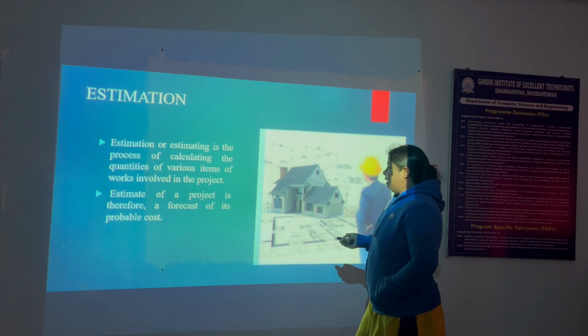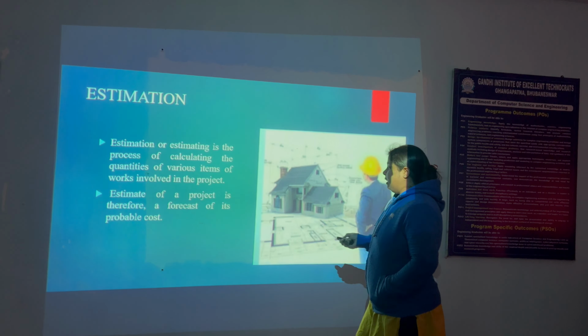We discussed the culvert and bridge. This is the classification of culvert. A culvert is considered a linear waterway of up to 6 meters. A bridge is above 6 meters. Bridges have two types, minor bridge and major bridge. A minor bridge is from 6 to 30 meters, and above 30 meters we consider it a major bridge.